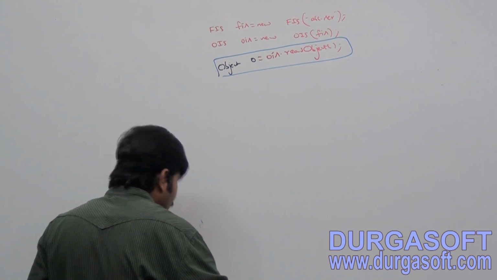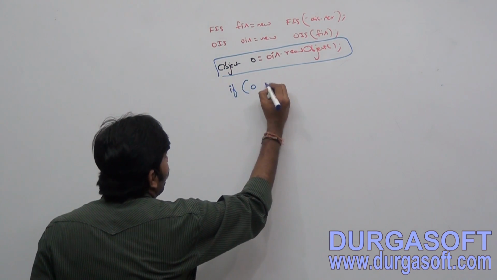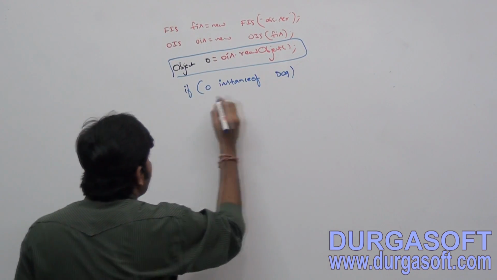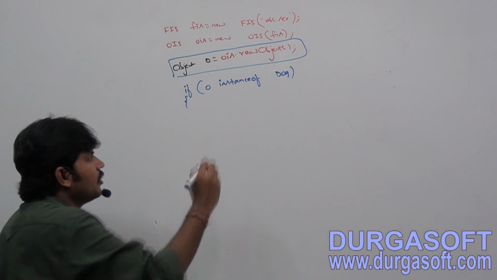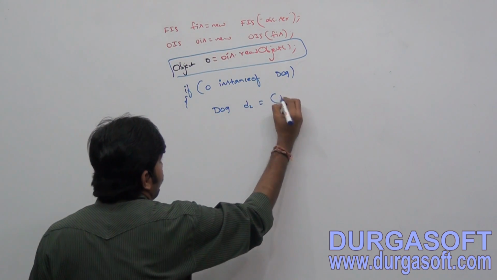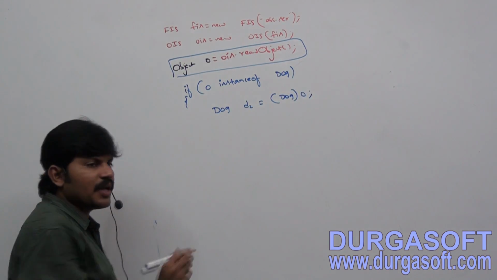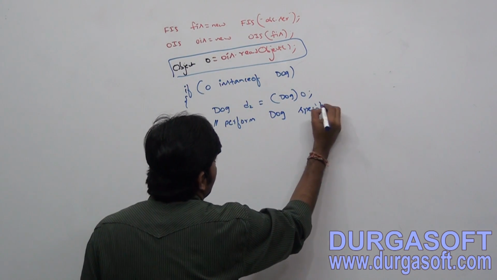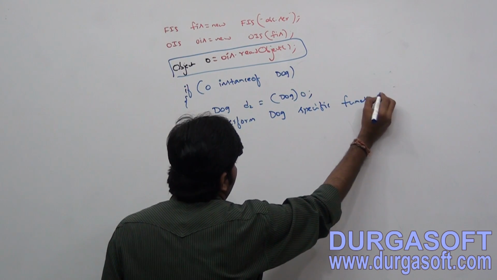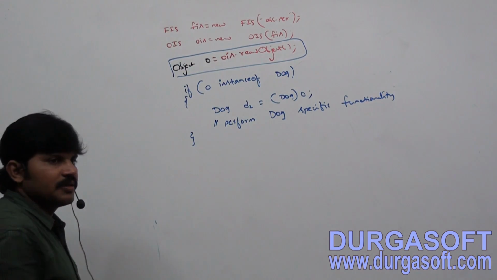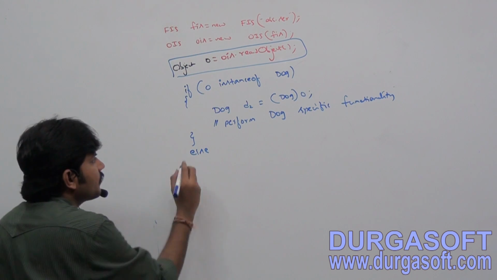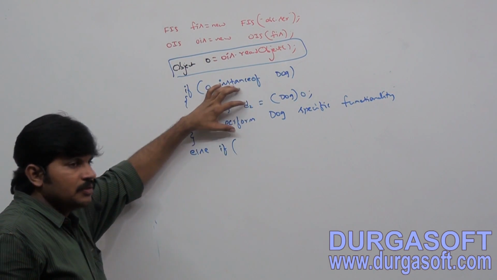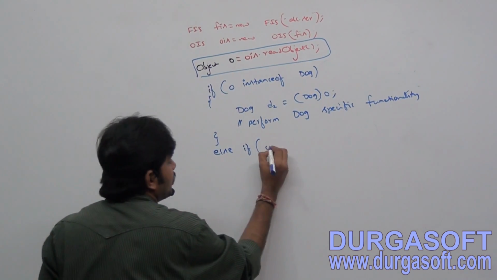Simple. Observe the remaining code: if o instanceof Dog, if it is the Dog type, then Dog d2 is equal to (Dog) o, typecast, and perform dog-specific functionality. Else if it is not a Dog type, what is the other option?